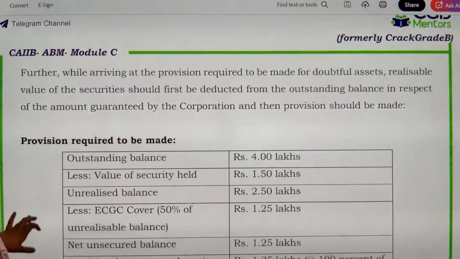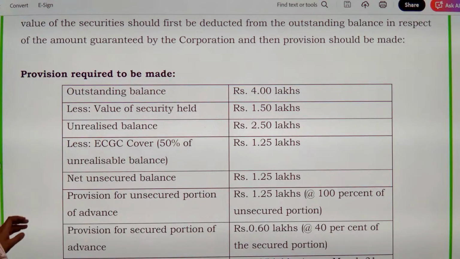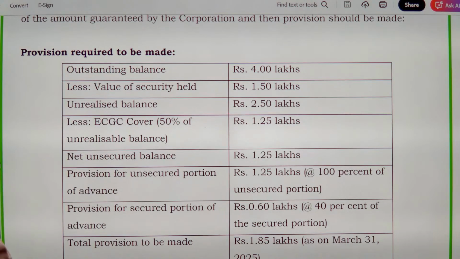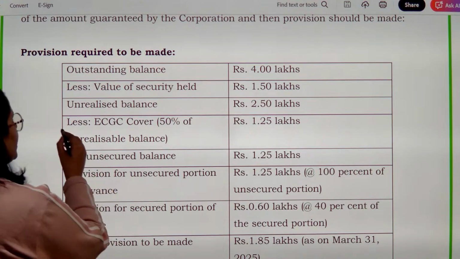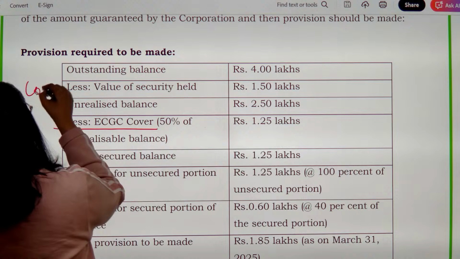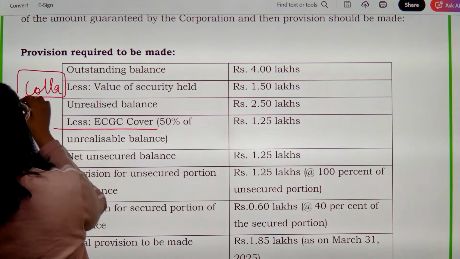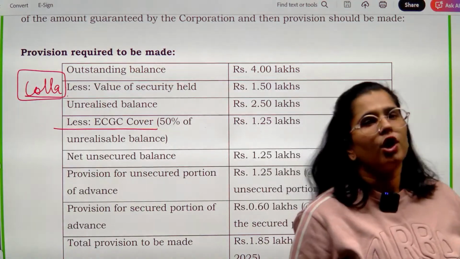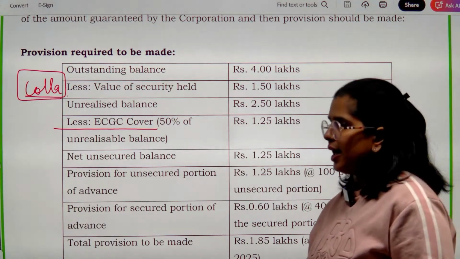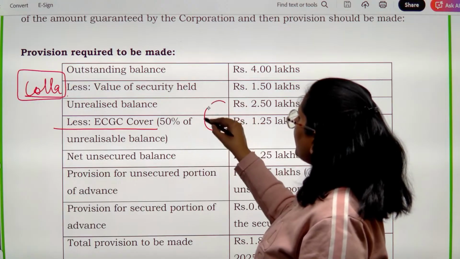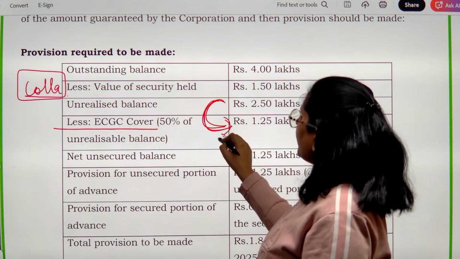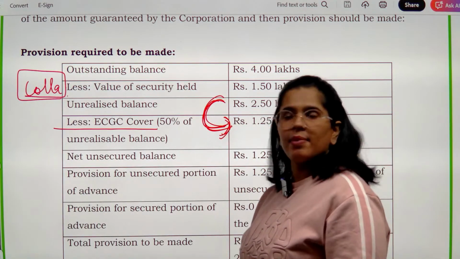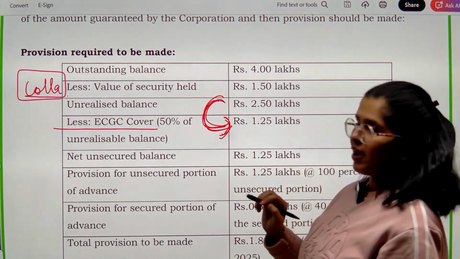Now over here what is the provision that I will have to make? Outstanding balance is 4 lakh. Value of security 1.5, unrealized balance is 2.5. Now in this particular case, what is the ECGC cover that I am having? Always remember, remove the collateral. ठीक है, collateral आप पहले हटा देंगे because ECGC would like to know that what is your unsecured portion. आपका unsecured portion क्या है, उसके ऊपर हम आपको क्या देंगे? गारंटी कवर देंगे, राइट? उसके ऊपर हम आपको गारंटी कवर देंगे 1.25 लाख.